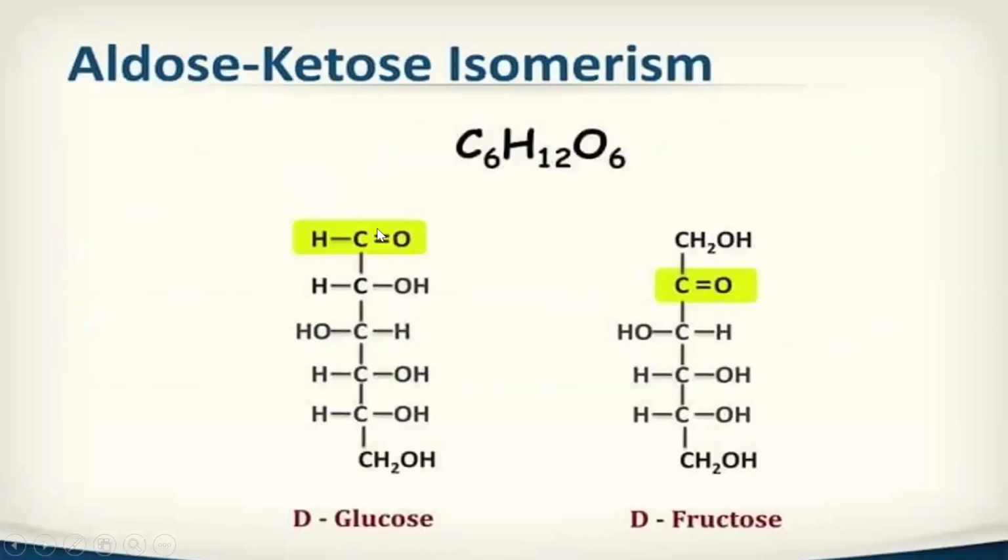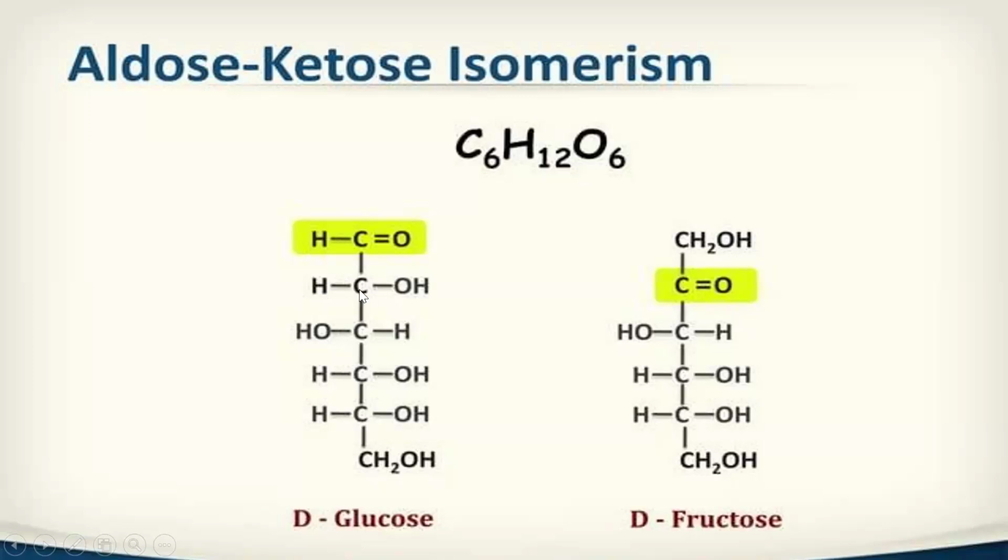Now we are studying aldose ketose isomerism. So this is the structure of glucose and this is the structure of fructose. Glucose has 6 carbon atoms and 12 hydrogen atoms, counting 1 to 12, and 6 oxygen atoms.